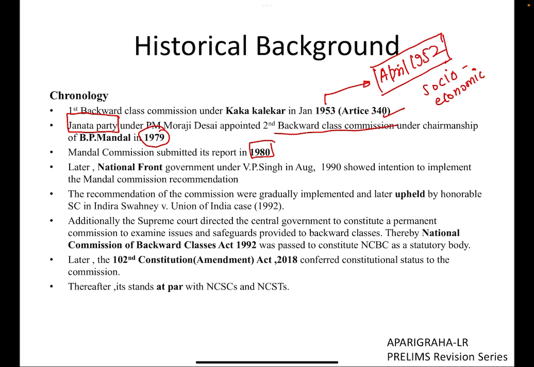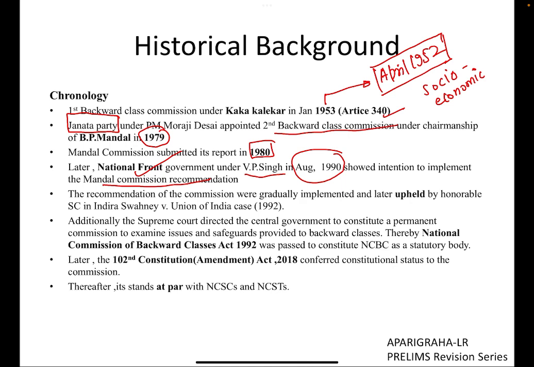This particular video is specifically related to the National Commission for Backward Classes. Later in the year 1990, the VP Singh government, which was formed under the National Front, showed its intention to implement the Mandal Commission recommendation. This was done in August 1990.